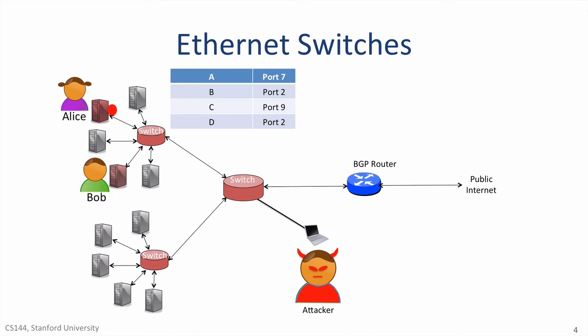Typically, the replacement policy is least recently used. So if the attacker sends at a high enough rate, the table will keep evicting the entries for Alice and Bob. All the packets will then be broadcast and will be seen by the attacker. This is called a MAC overflow attack.